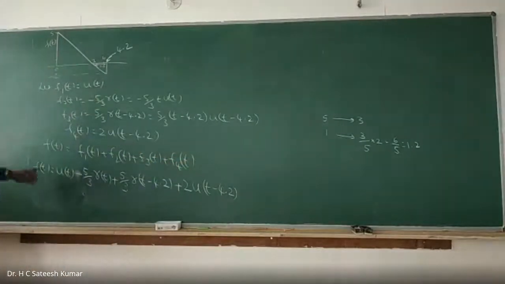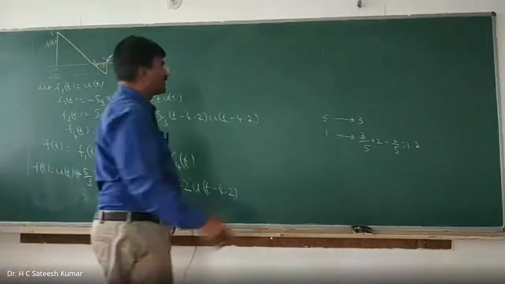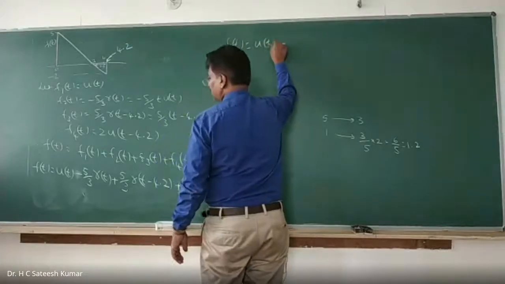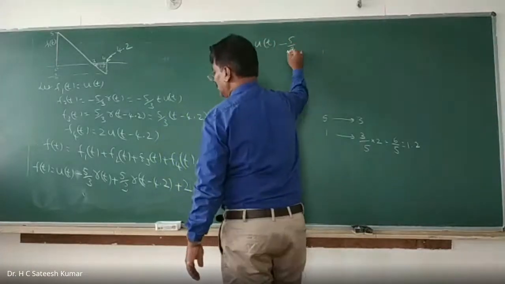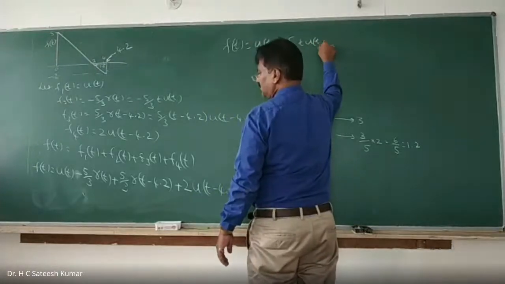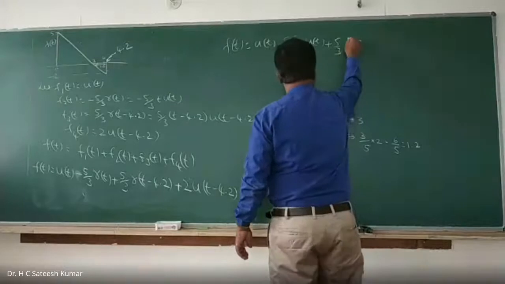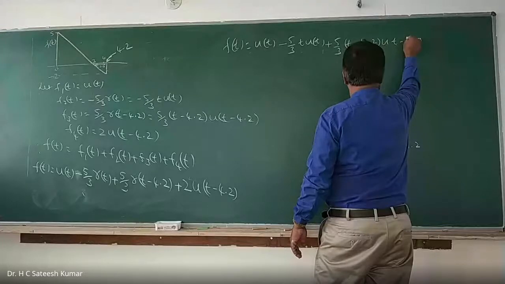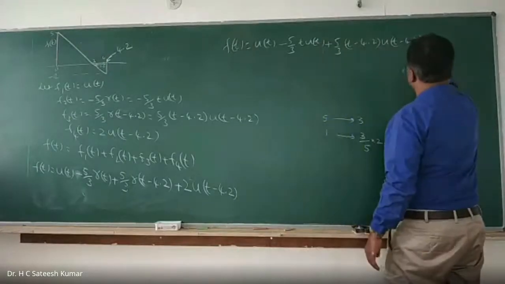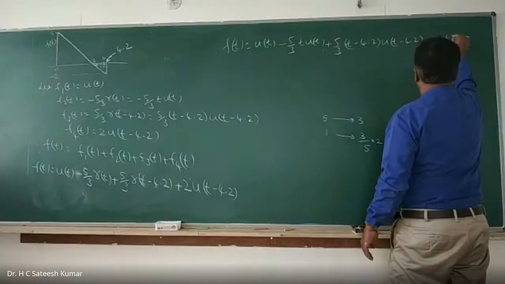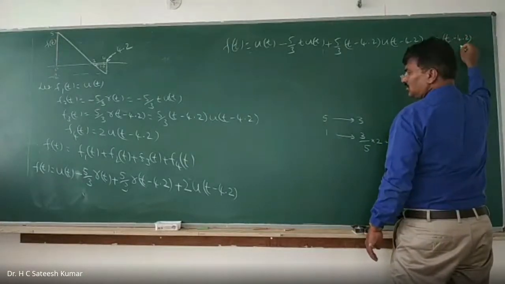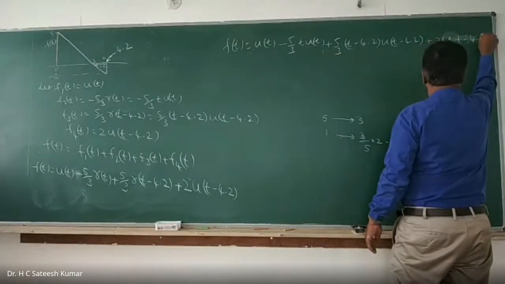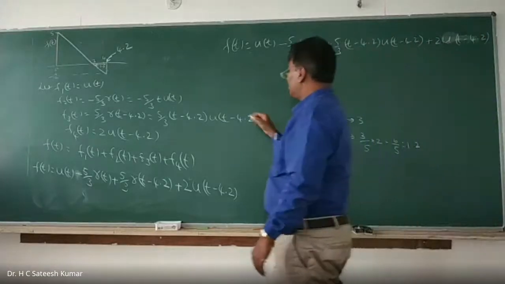We can write it. Now you write this one whole thing in terms of step so that we can easily find the Laplace transformation. F of t is equal to what? U of t minus 5 by 3 into t into u of t plus 5 by 3 into t minus 4.2 into u of t minus 4.2 plus 2 into t into u of t minus 4.2, because already it is in step. Okay, right. Now you take the Laplace transformation.